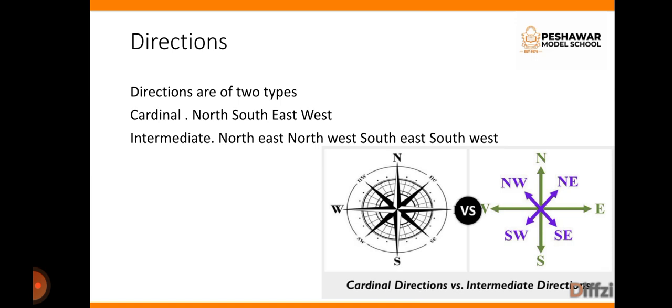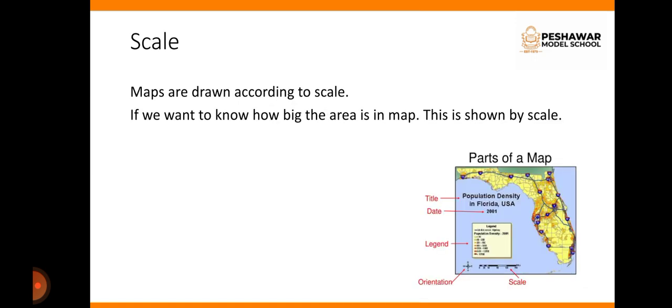Directions are basically of 2 types: cardinal directions and intermediate directions. Cardinal directions are basically the 4 main directions which are north, south, east and west, while intermediate directions are basically the combination of 2 directions which are northeast, northwest, southeast and southwest.